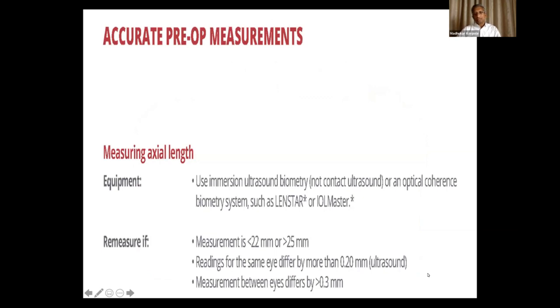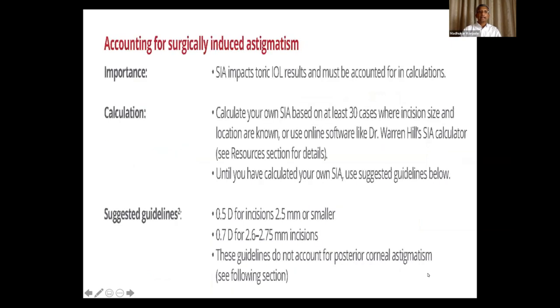If you are using ultrasound, it's important to use immersion biometry, because that will give you the best results. Or if you have LensStar or IOL Master, that's the best. In case there's any difference between two readings or between both eyes, you will have to recalculate and add your own surgically induced astigmatism, which you can calculate by feeding your old IOL power data and the results into the Warren Hill SIA calculator. Or your company person will be glad to help you. Grossly, it is 0.5 diopters for 2.5 millimeters or smaller, and 0.7 for larger incisions.